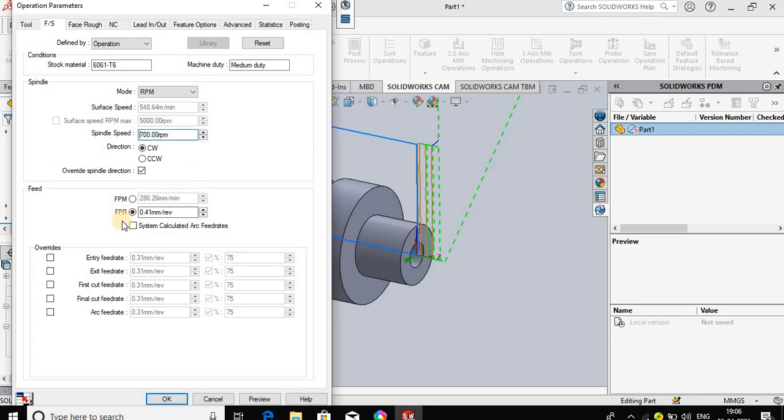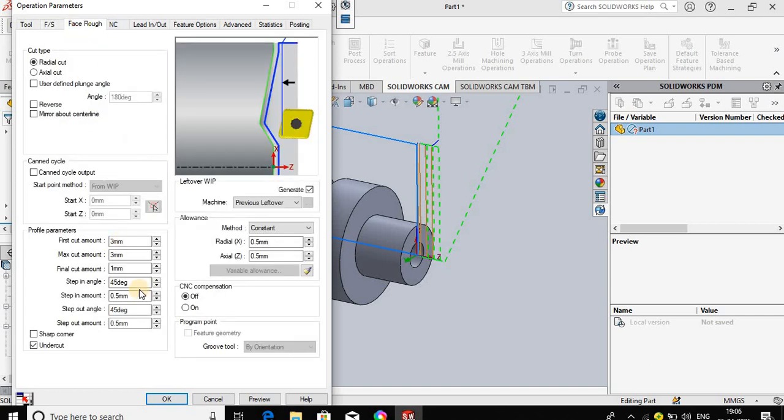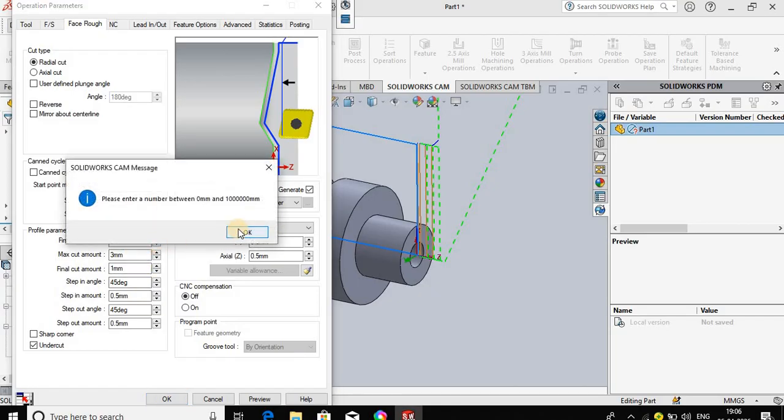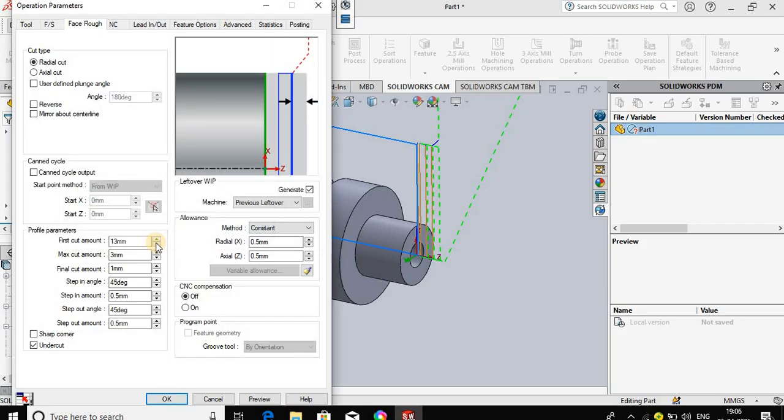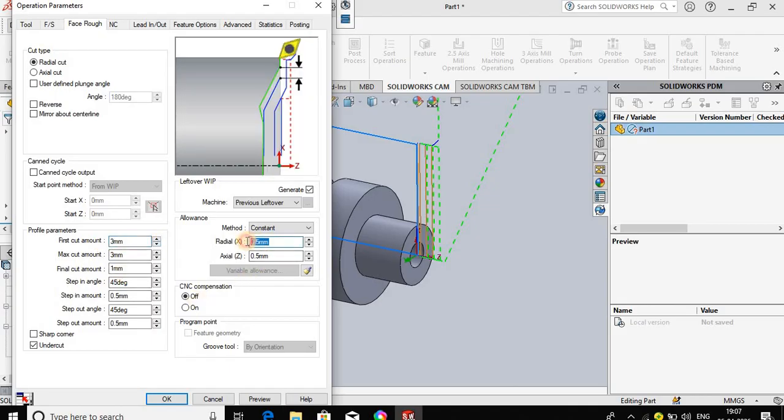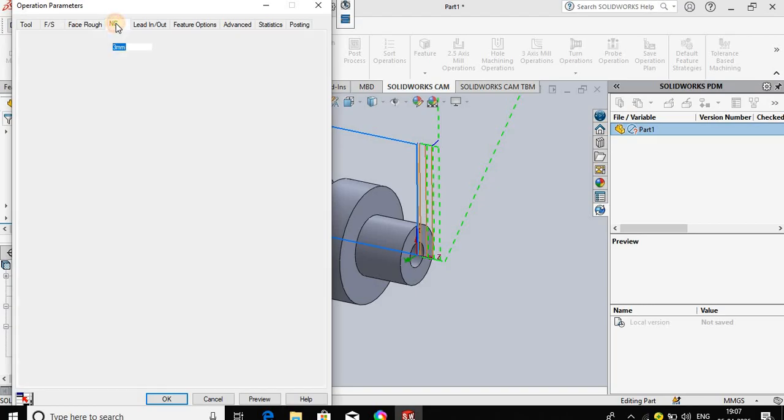To 700, and feed per revolution we can keep as it is, or we can use a 0.2. Next face rep operation, so put here 3 mm can keep as it is, and for the rough operation that is a 0.5 mm, that is a initial allowance, last allowance 0.5 mm for the finish operation.